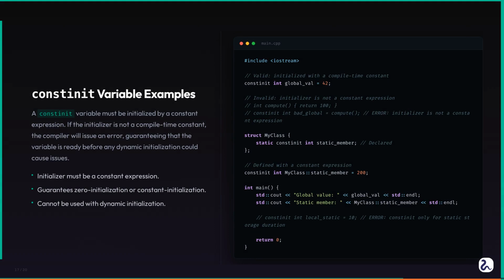Here, I declare a constinit int global = 42;. This is perfectly fine. The value 42 is a compile time constant, so global is initialized at compile time, guaranteed. It will be ready before main even starts, and before any other dynamically initialized static variables. However, if I have a function compute() that returns an integer, and I try to declare constinit int bad = compute();, this will be a compile time error. The compiler will tell you: error: bad must be initialized by a constant expression. compute() is a runtime function, so its return value is not a compile time constant.